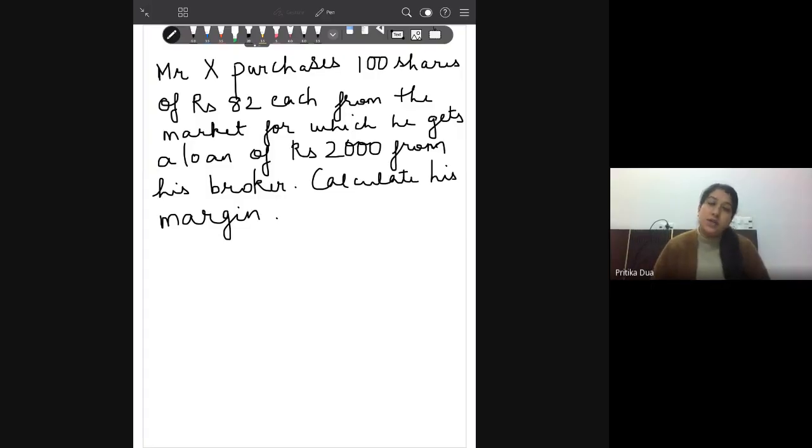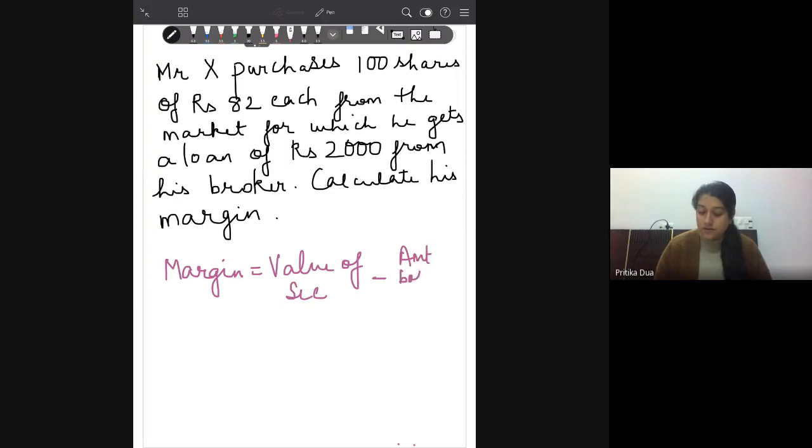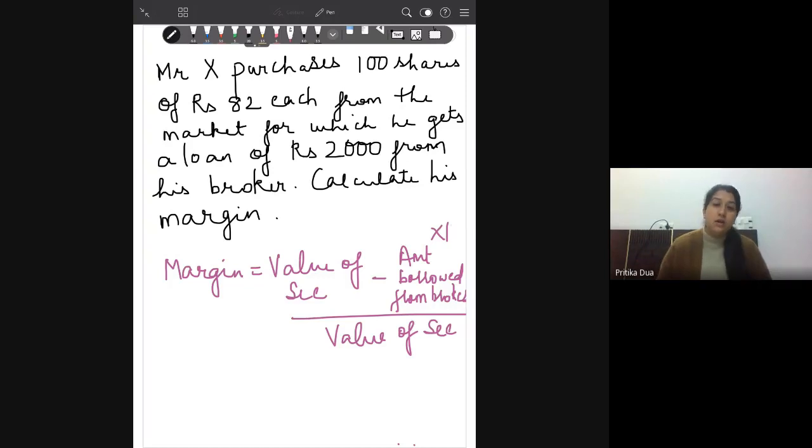Okay, so the margin percentage that comes, deduct it from 100, you will get to know how much percentage has been brought in by the investor. I am writing the formula. Margin is equal to, okay, 75%, I'll just check. So this is value of securities minus amount borrowed from the broker divided by the value of securities into 100.